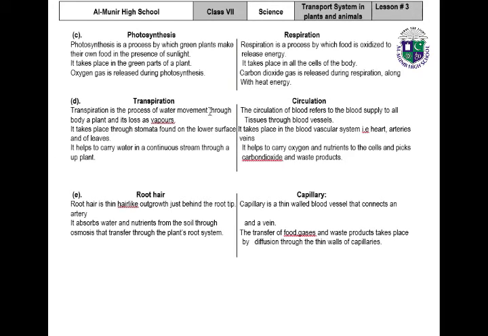Transpiration is the process of water movement through a plant, and it is lost as vapors. It takes place through stomata found on the lower surface of leaves. It helps to carry water in a continuous stream up through a plant. Circulation of blood refers to the blood supply to all tissues through blood vessels. It takes place in the blood vascular system: heart, arteries, veins. It helps to carry oxygen and nutrients to the cells and picks up carbon dioxide and waste products.